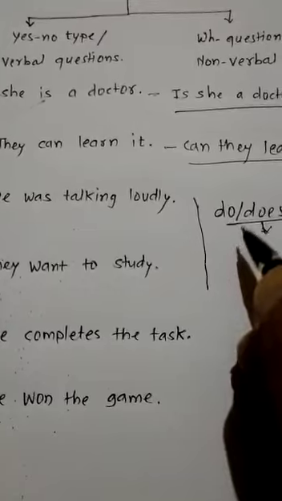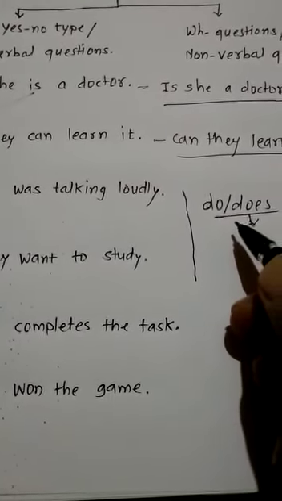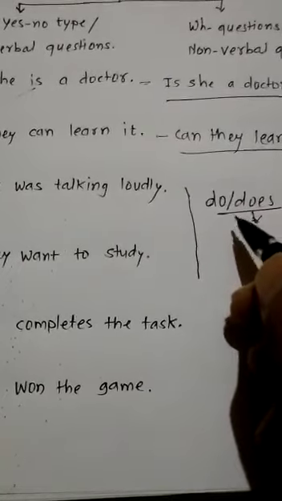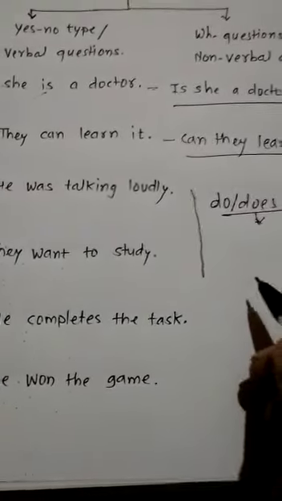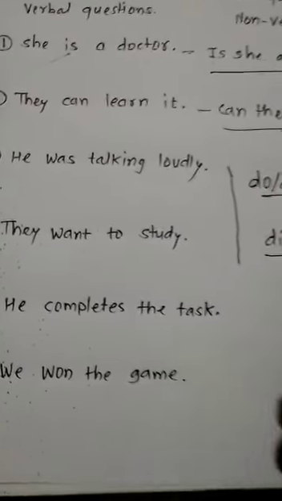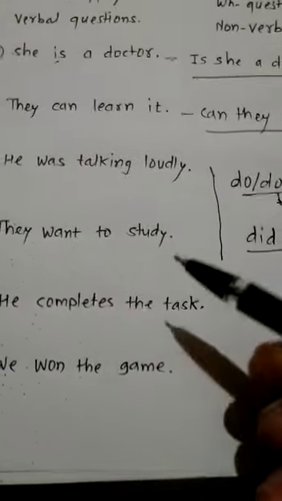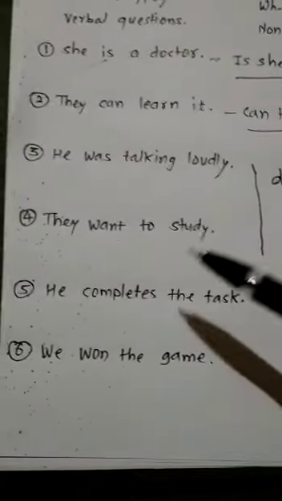And if you see that s or es is added to the main verb, then you can take does. Then when it comes to the simple past tense, you will have to take did here as a helping verb. We will have examples and by that you will just come to know about it.